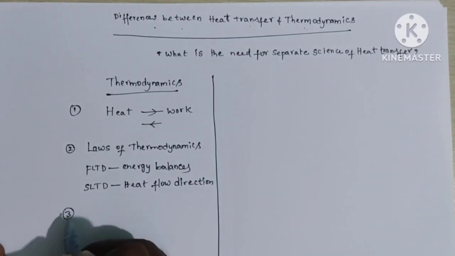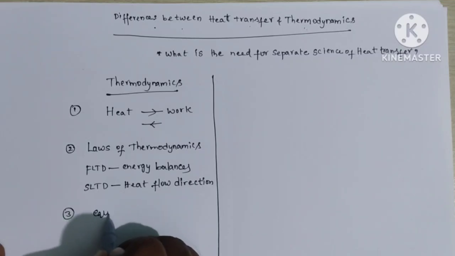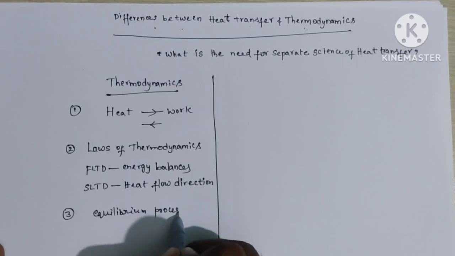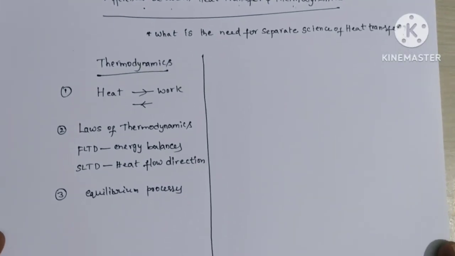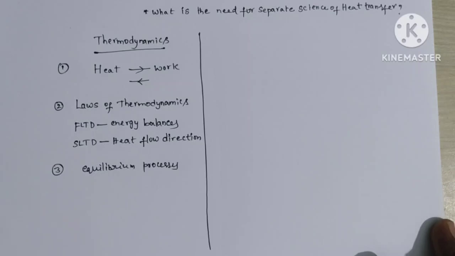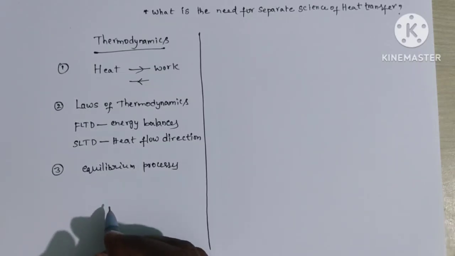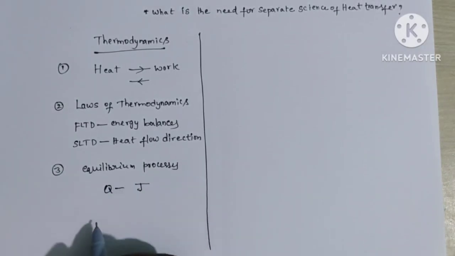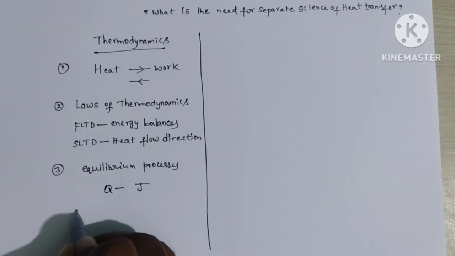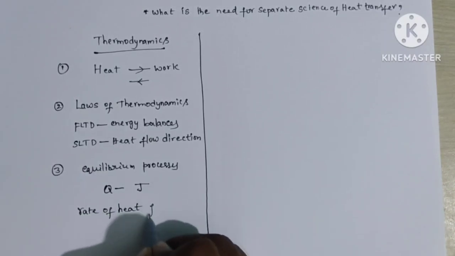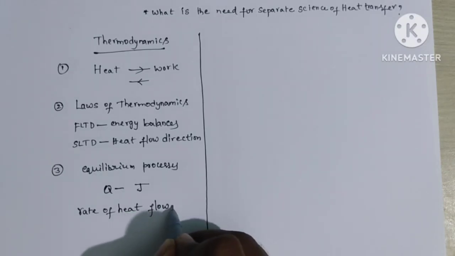Next, third one, thermodynamics deals with equilibrium processes. A thermodynamic process is completed. In that process, total heat transferred is given by laws of thermodynamics. Heat is measured in joules, but rate of heat flow cannot be determined.